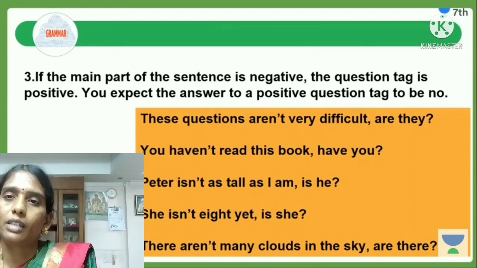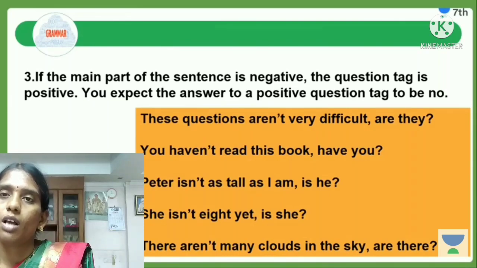What is the helping verb in the sentence? Are is the helping verb. Next, we don't use not in the question tag. The subject is these questions, replaced by they, so we use are they.